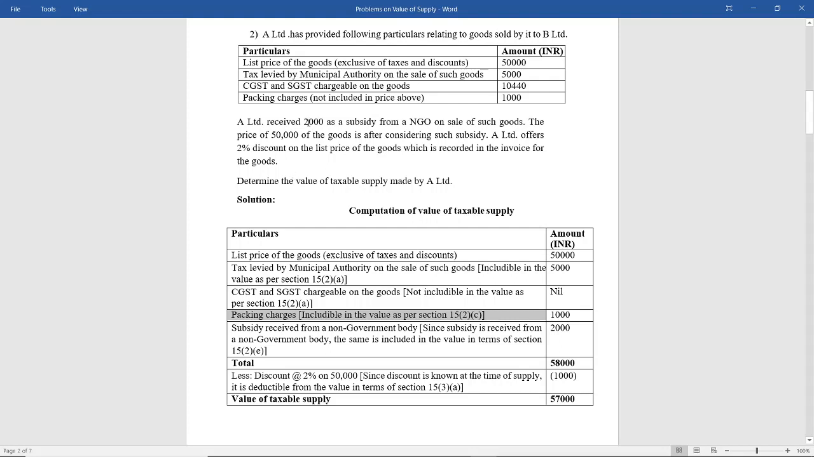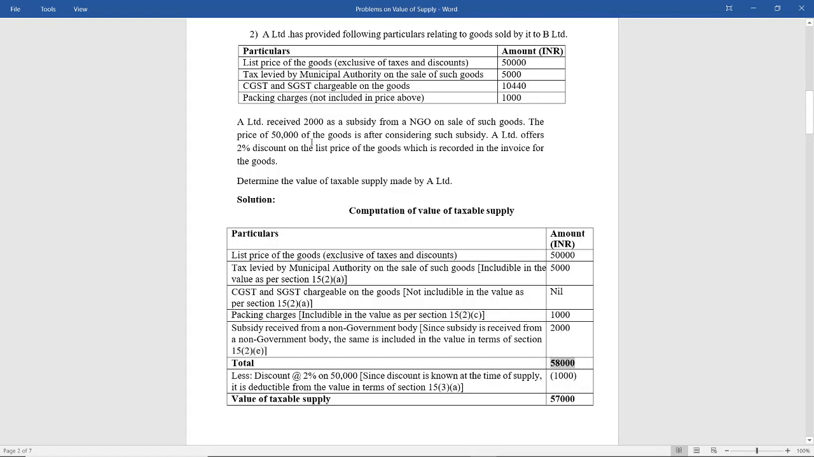Next is subsidies. This is an amount after subsidy, so you have to include subsidy. Is subsidy received from the government? No, it is received from an NGO. Therefore, you have to include it as per section 15 subsection 2e. Subsidy is received from a non-government body, so the same is included in the value. So 2000 is included. All the inclusions you will add to the transaction value. So 50,000 plus 5,000 plus 1,000 plus 2,000 gives you 58,000.